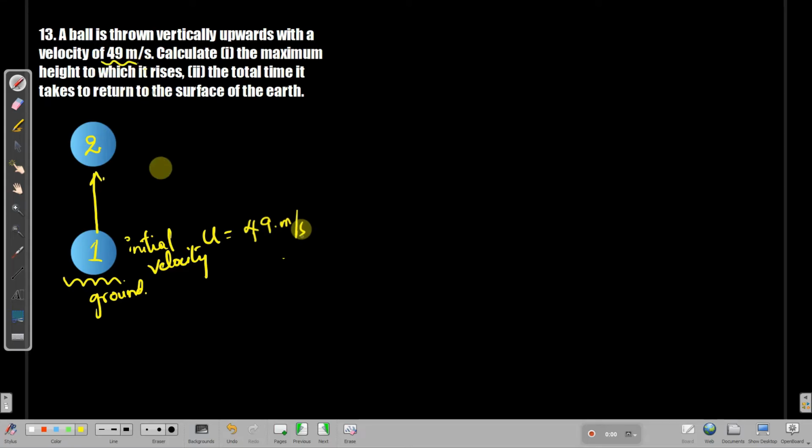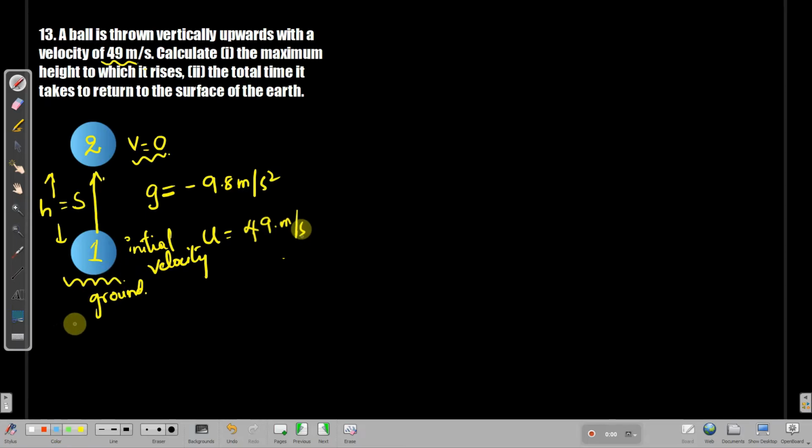And this ball reaches the maximum height, and let's take the maximum height it reaches to be displacement s. There is no problem because the height is length and displacement is also a kind of shortest length. Alright, the final velocity of the ball is zero here because the velocity of the ball continuously decreases as the acceleration due to gravity is acting in the opposite direction. So we take it as minus 9.8 meter per second square. I hope you know the value of this acceleration due to gravity.